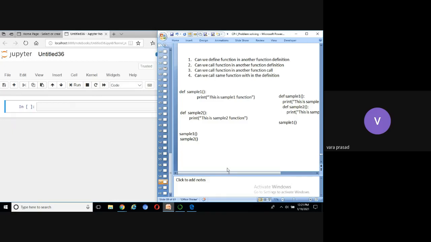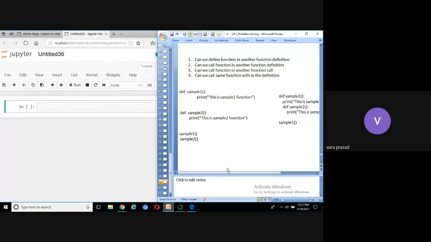Here the question is, can we define a function in another function definition? That is the first question. Second question, can we call a function in another function definition?